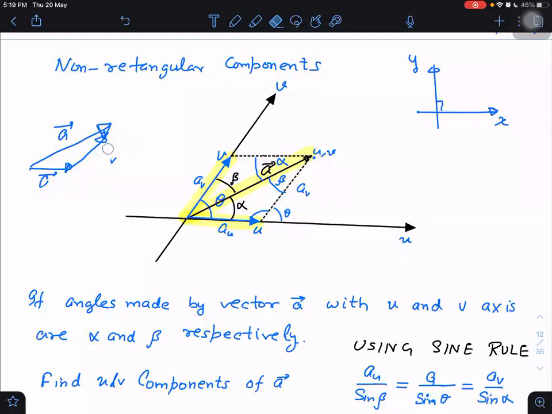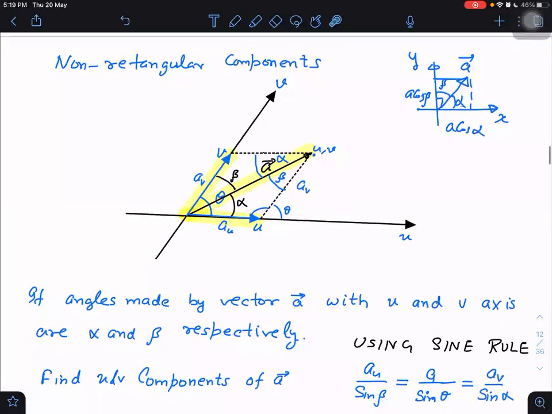Right. So how do we take the rectangular components? The task is so simple. If I have mutually perpendicular axes and somebody asks me to take the rectangular component, I told you before how to take it. Just take cos theta. Otherwise, instead of theta, I will take alpha and beta. Let us say this is the alpha angle with the x-axis, then I will take A cos alpha. It is the beta angle with the y-axis, then I will take A cos beta. Is it not very simple? Just taking the cosine and we get the result. Which components were simple to obtain? Rectangular. That is why we always take rectangular components.